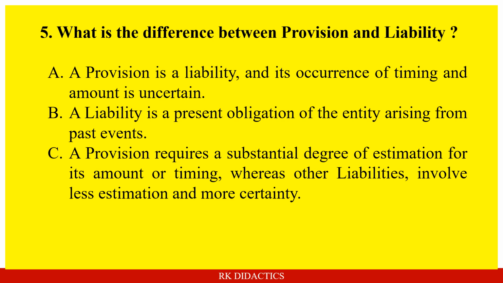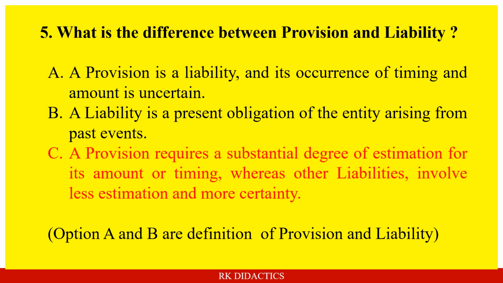Answer is C. So A is actually the definition of provision, B is the definition of liability, but C is actually the difference between provision and liability. So provision requires a perfect degree of estimation, whereas liability doesn't require that much estimation. It may not be the exact amount, but for provision we have to try maximum accuracy for its estimation. Liability doesn't need that estimation accuracy. So C is the difference between provision and liability, A is the definition of provision and B is the definition of liability.